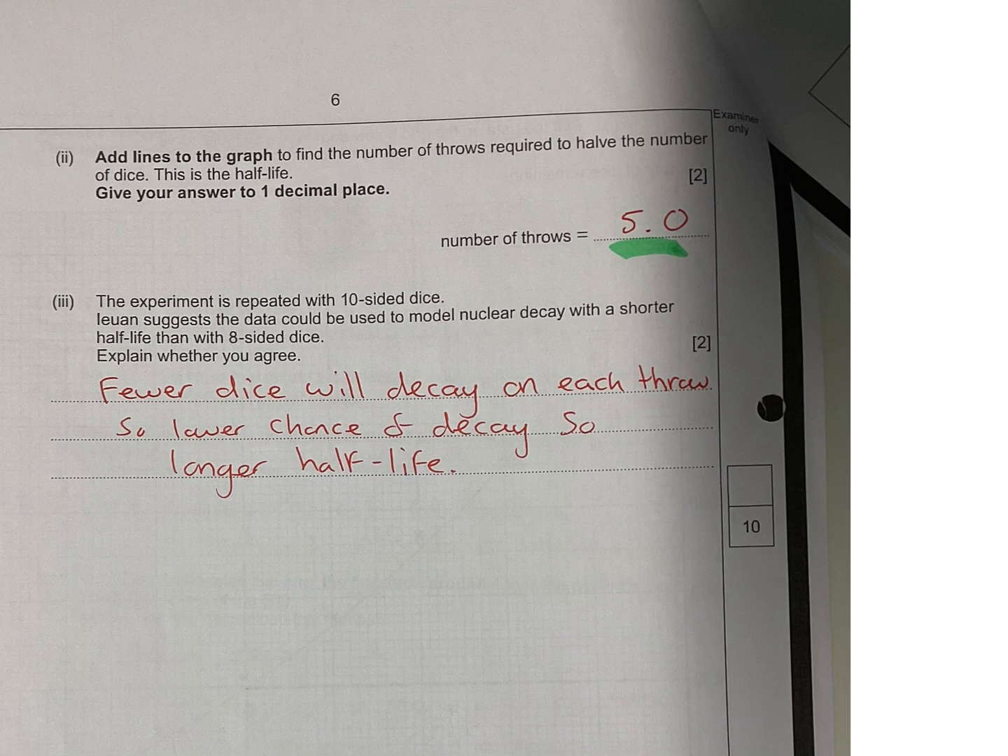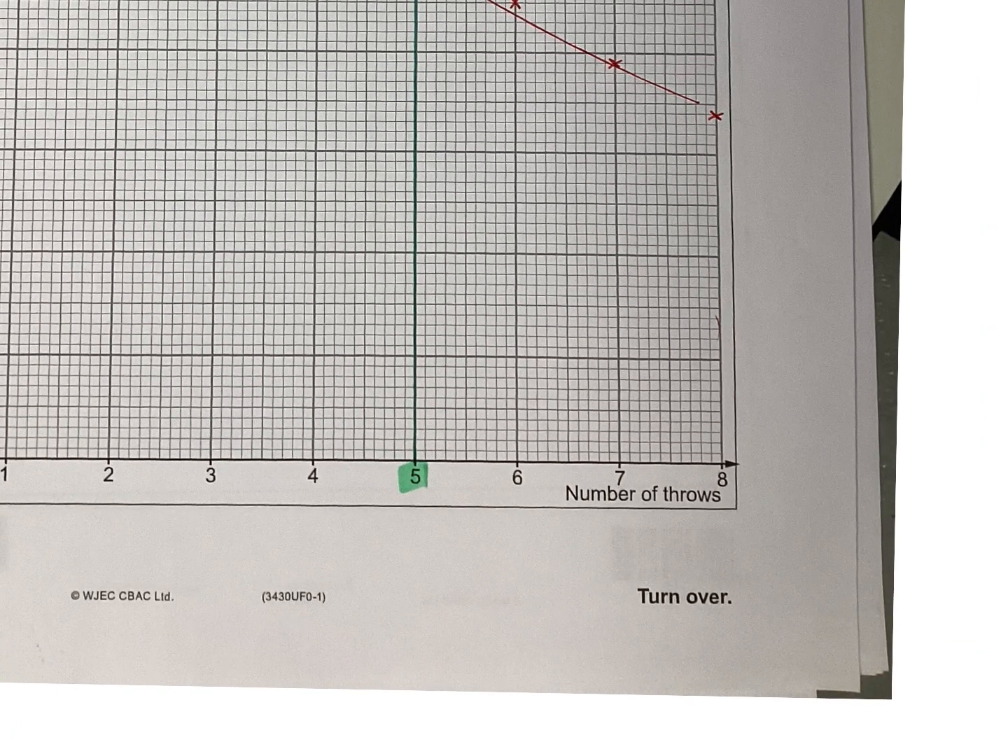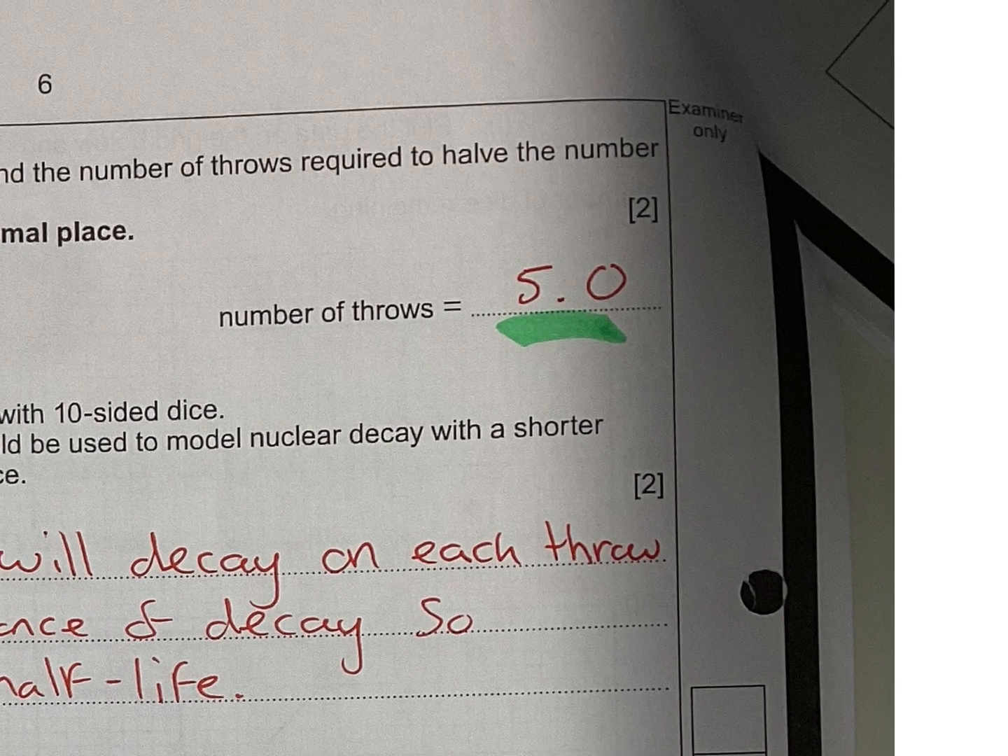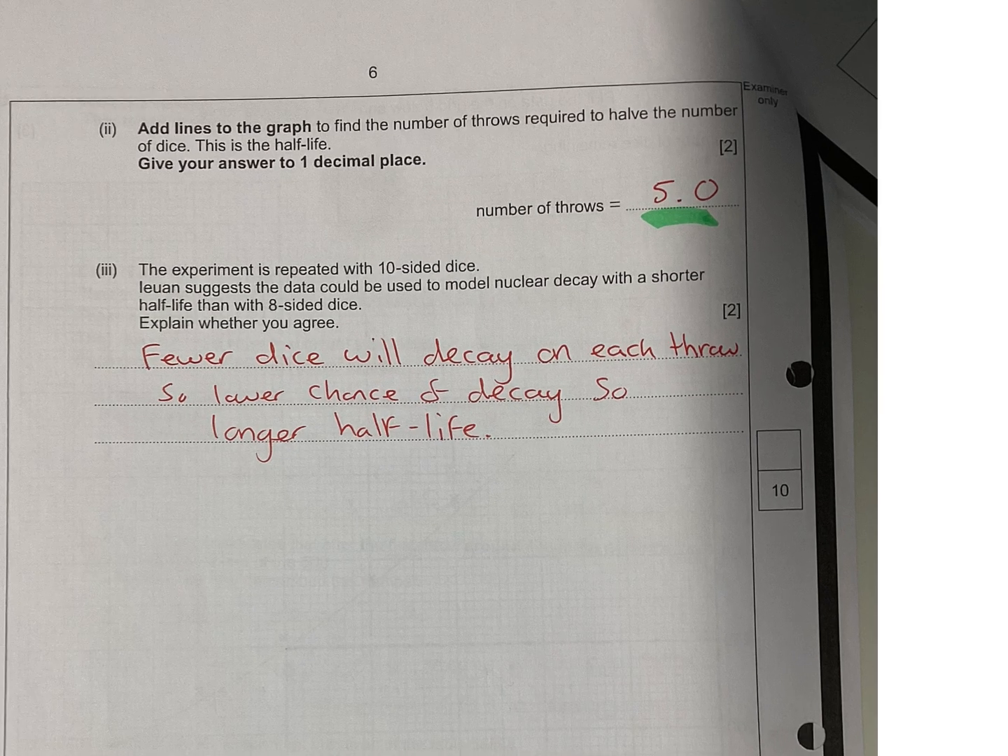But let's have a look at the question anyway. There we are. So the number of throws is going to be 5.0. Now, you always go to the degree of accuracy on the graph. So let's just say this was 5.1. You can't really have 5.1 throws. It's either going to be 5 throws or 6 throws, but because it's the degree of accuracy on the graph, always put that in. Now, they will accept just 5, but 5.0 is a better answer. But they will give you 2 marks for the line and then the answer.